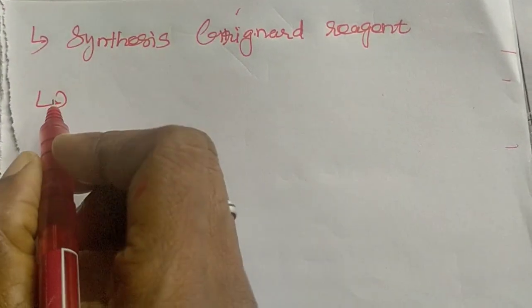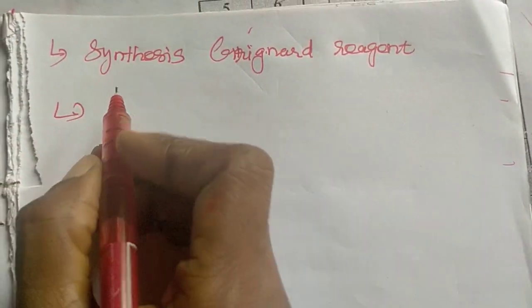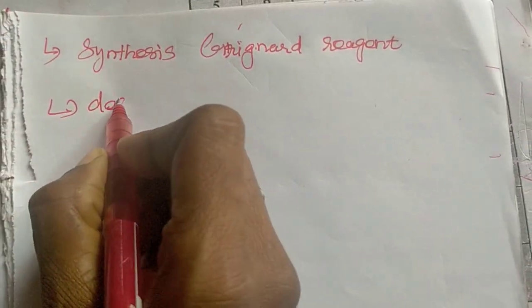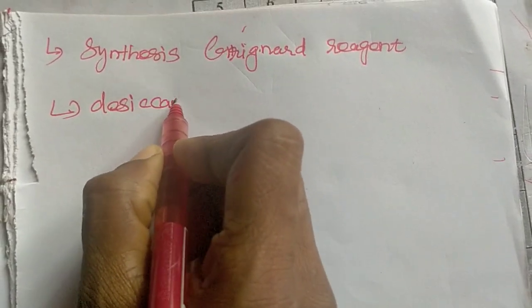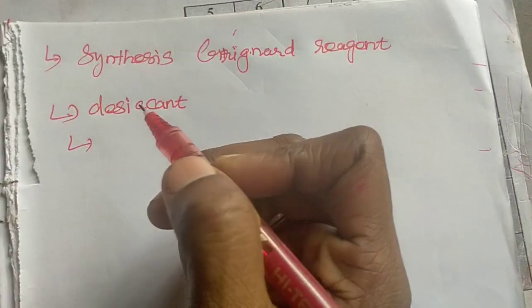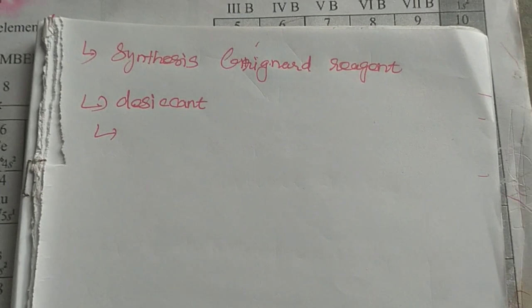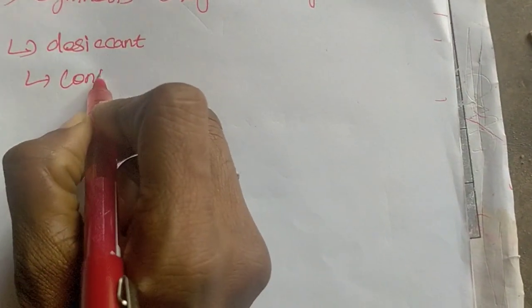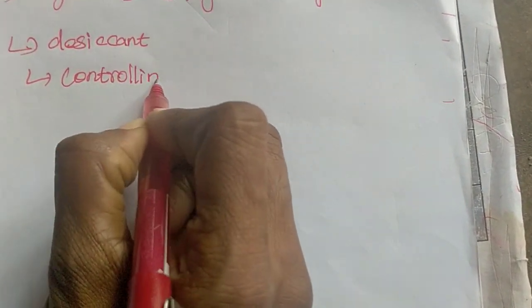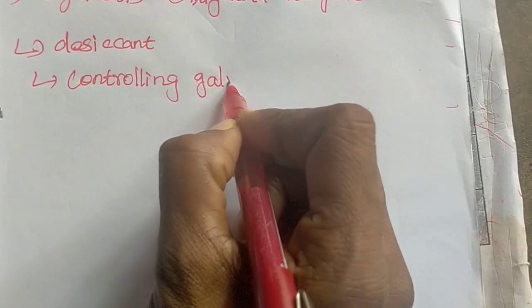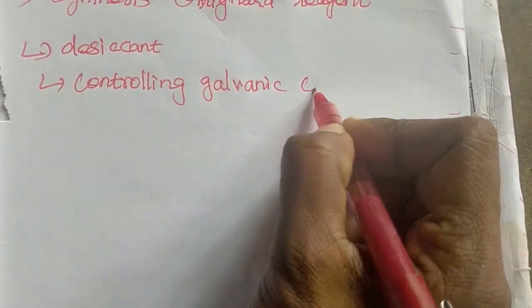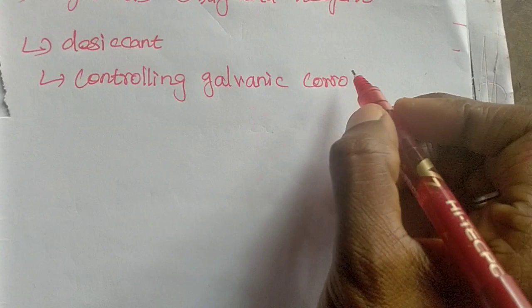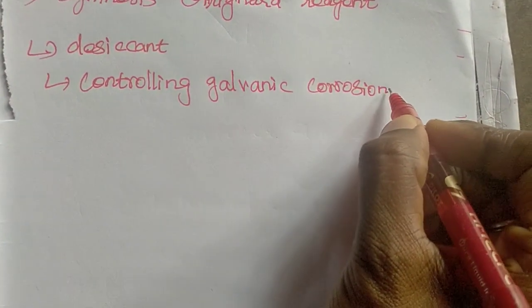Next use, it is used as a desiccant. Magnesium is used as a sacrificial anode to control galvanic corrosion.